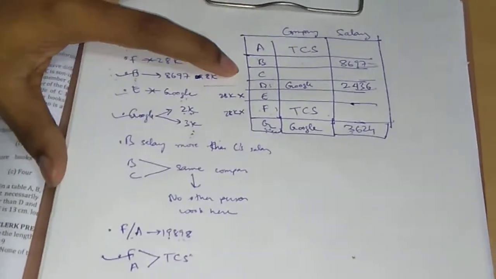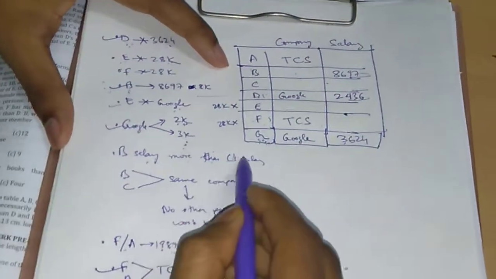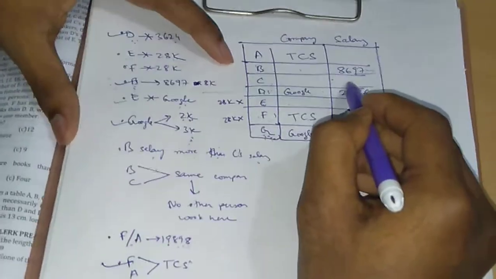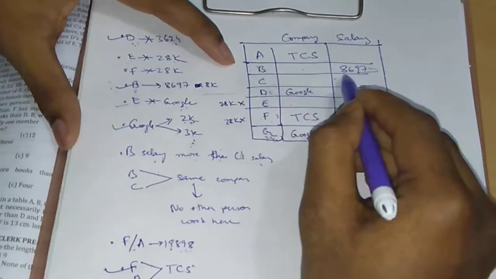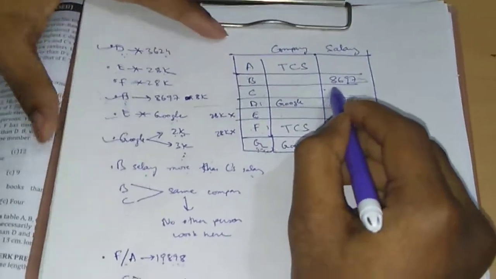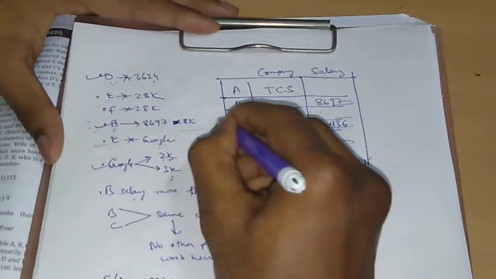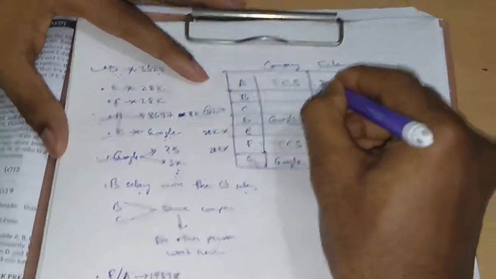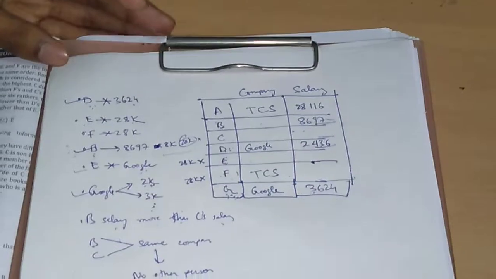Can the salary of C be 28,000? No. The salary of C cannot be 28,000 because we have already written that B's salary is more than C's salary, and 8,000 is less than 28,000. So C's salary will always have to be less than 8,000. So who is left? Only A. So A's salary will be 28,000.